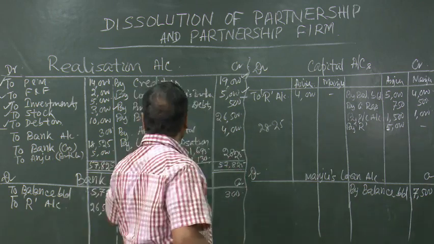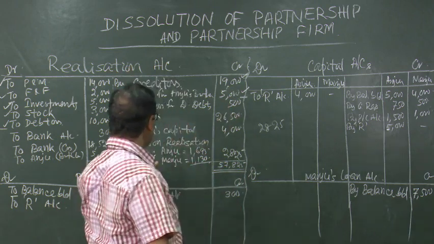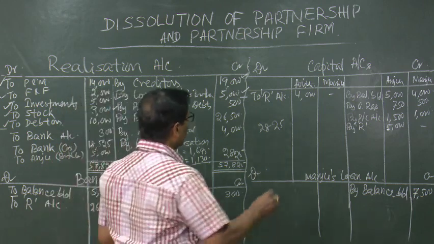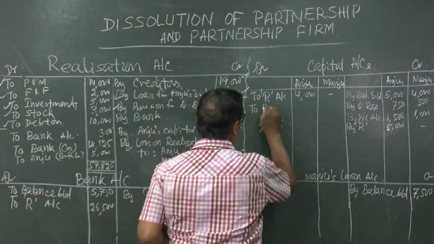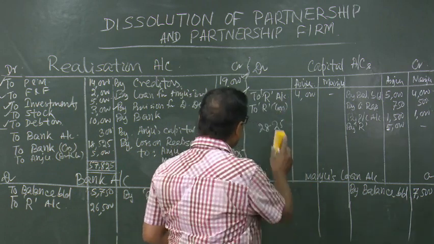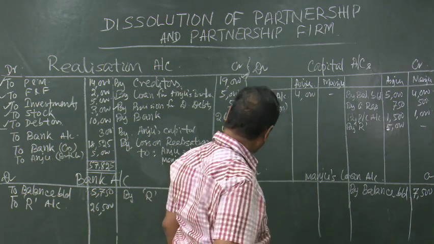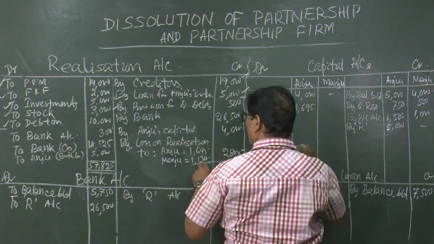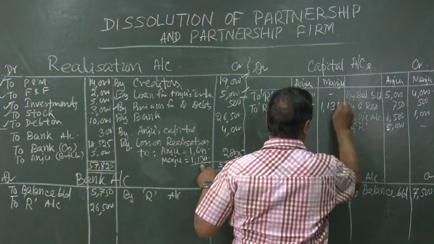Now, these two things, that is realization account created by Anju and Manju. So, Anju and Manju account debited to realization, ultimately loss, that is coming to 1695 and 1130.